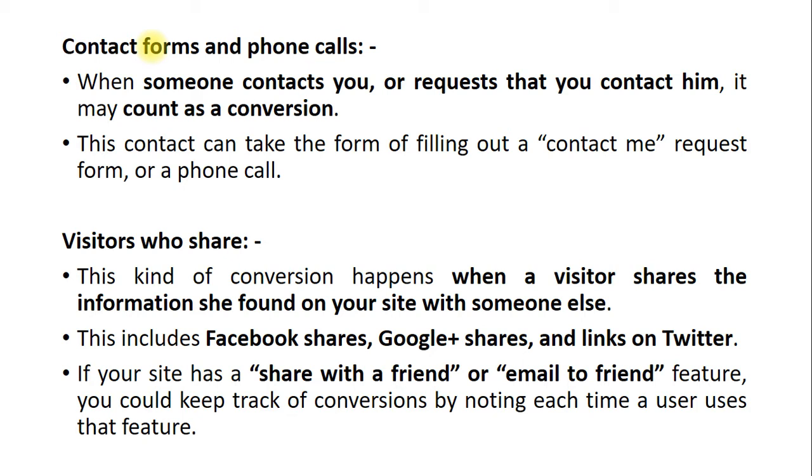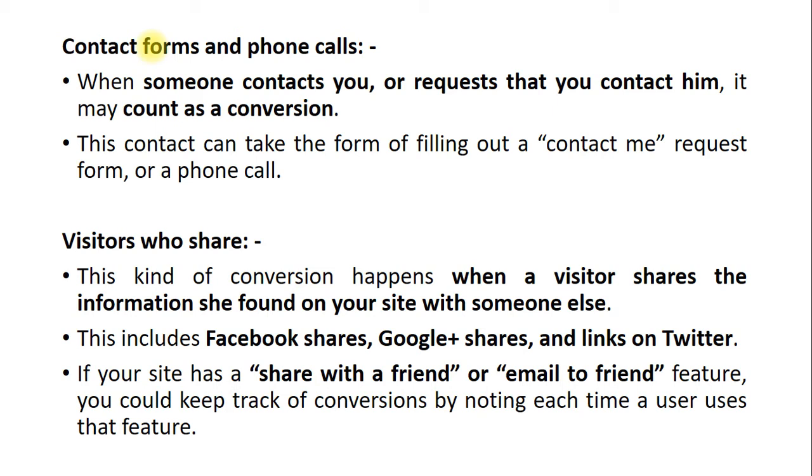Next is called visitors who share. Generally any visitor who is going to visit your website and share some information with someone else, that visitor does not purchase anything from your website. Say for example, they are just going to visit your website, right? But some interest is created, and the thing is shared by that particular person with a friend or someone else in the group.